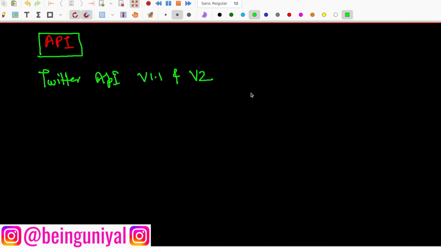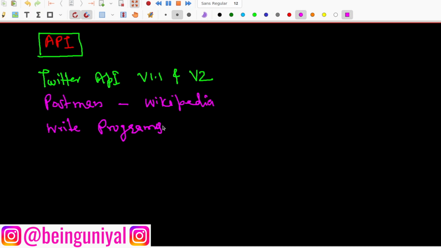Then I will show you Postman, which is an API platform for developers to design, build, test, and iterate their APIs. You can see this definition on Wikipedia, maybe. But it is just a definition, so I will show you a working demo of how you can use Postman to create and test your APIs. Then I will write some programs to show you how to download tweets using V1.1 and V2. So I think it is clear what I am going to do in this video.